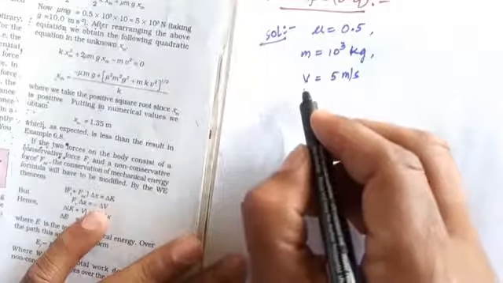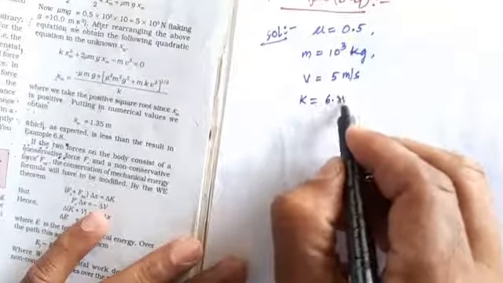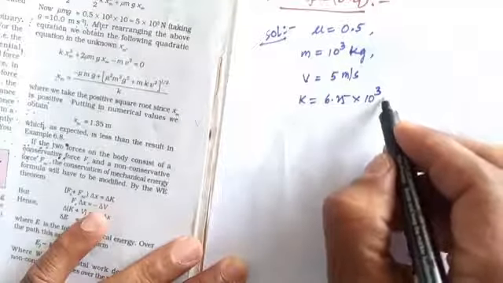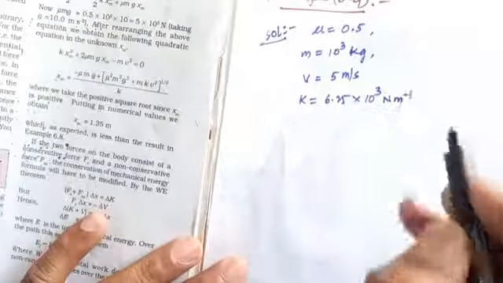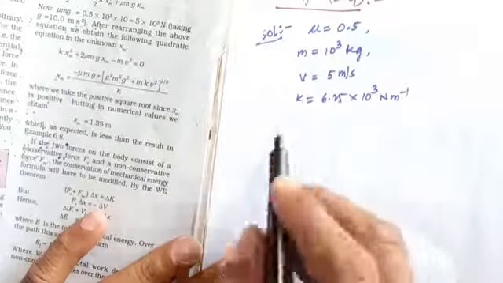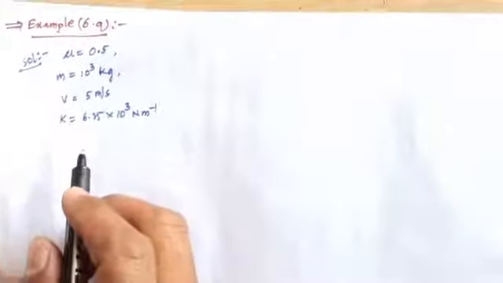And also the spring constant is given, k equals 6.25 into 10 power 3 Newton per meter. So these are the initial values. We can calculate the maximum compression of the spring.